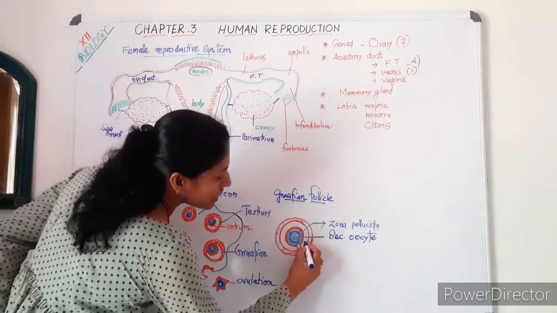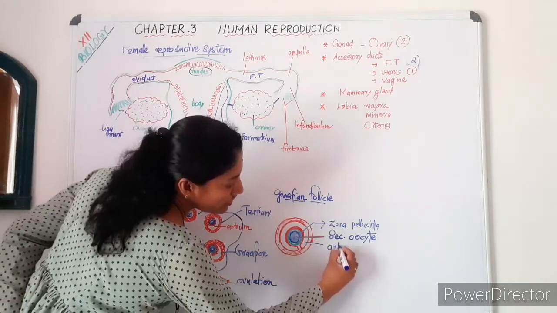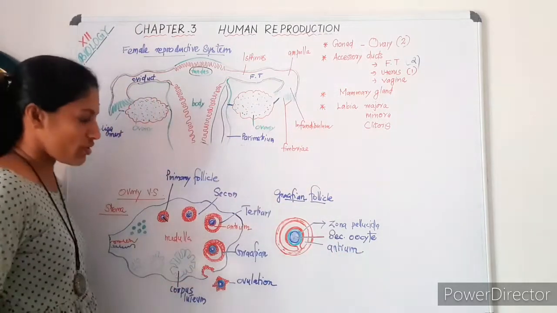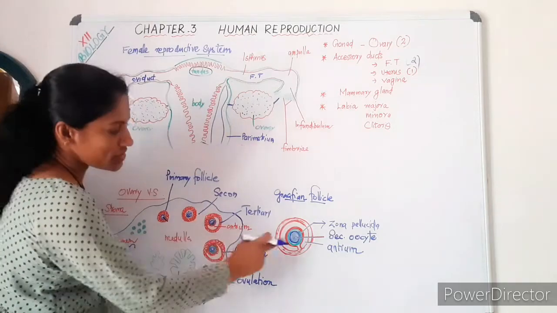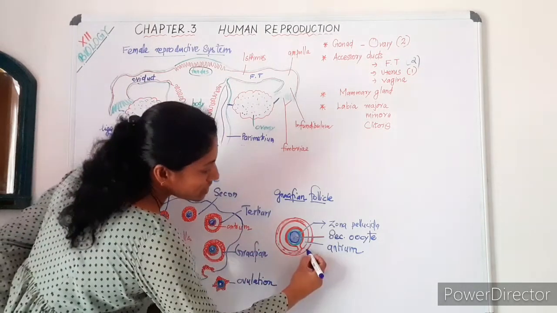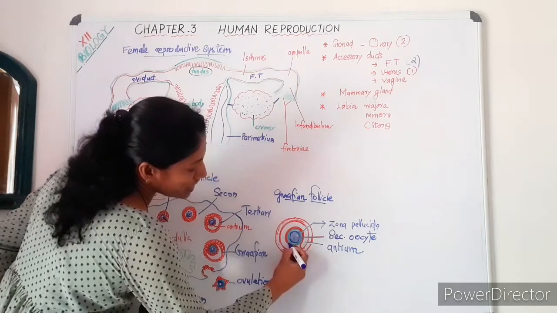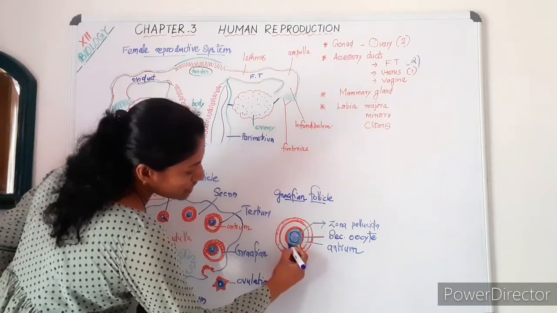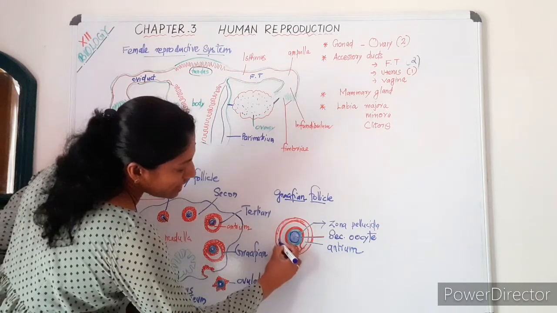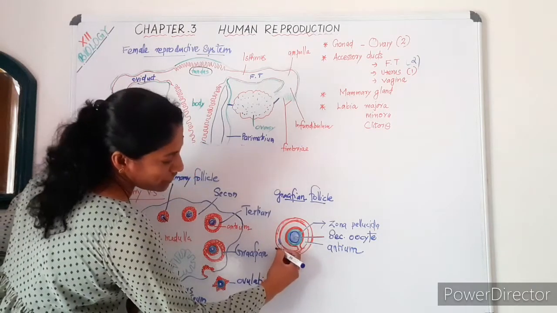There is the fluid-filled space called antrum. As I have just told you, this fluid-filled chamber is called antrum. And you can see there are 2 layers of protective tissue, one inner and one outer.